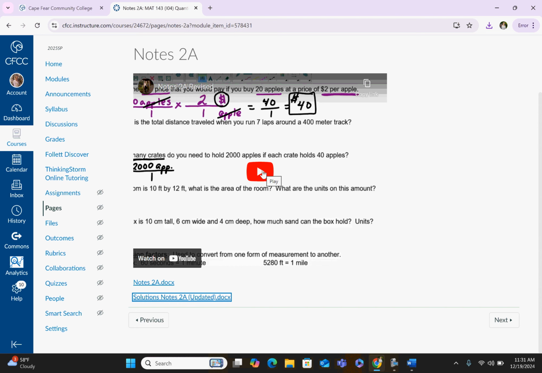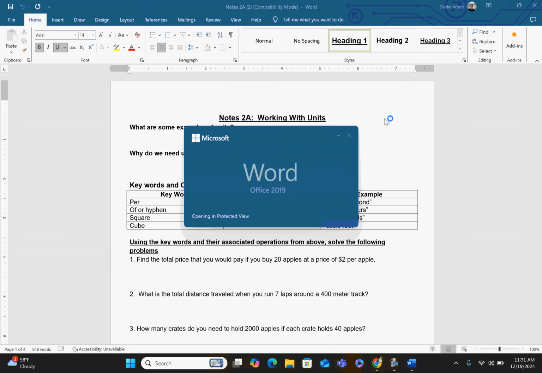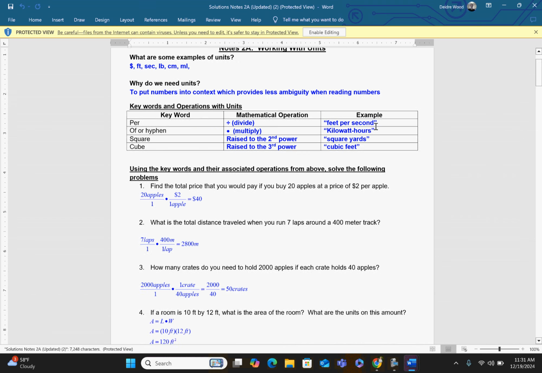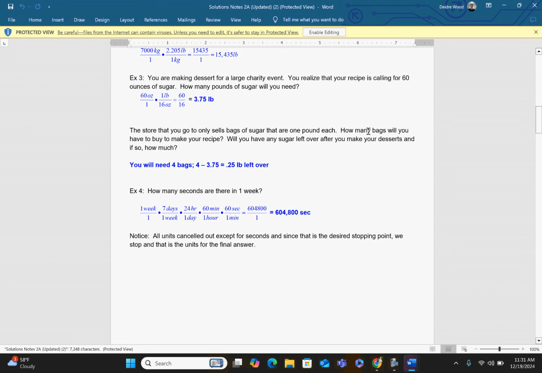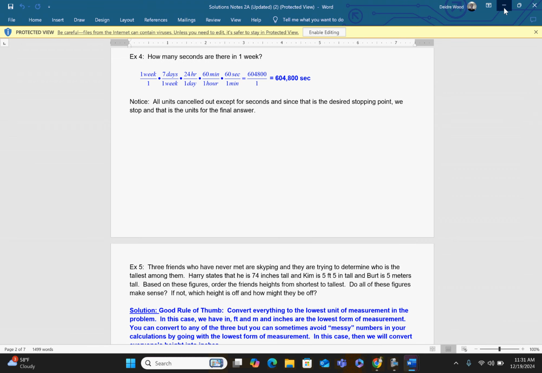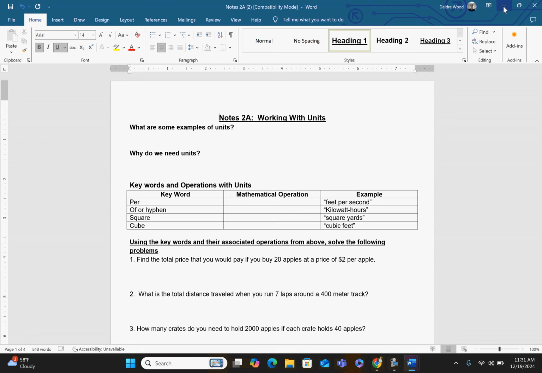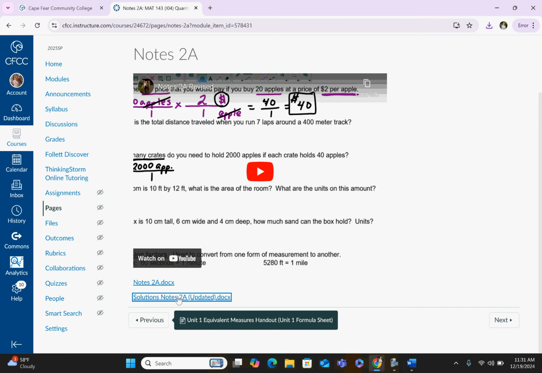There will also be times in the video where I say, now you try the next problem on your own. That's where the solution key comes into play. The solution key didn't download. I'll click on the solution key so that you can see what that looks like. But I show all of the steps, just like I did in the video, worked out. So if there are any problems in the video that I don't do, I recommend pausing the video and trying that one on your own, and that's where the solution key comes into play. You pull up the solution key, you check yourself, make sure you're good to go. If you have questions, then you'll reach out to me or go to the math lab. Either one is acceptable, okay?